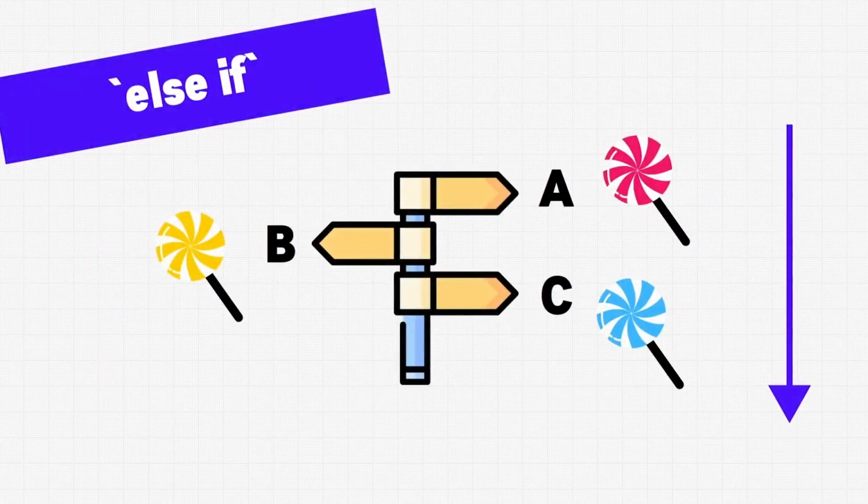It's common to have more than just a single true or false choice. For these situations, we can extend the if statement by including else if. Else if allows us to add any number of additional Boolean expressions, which allows selecting between more than two code paths. For example, maybe we have some code that determines what color of candy gets chosen for an order online. Else if allows us to evaluate multiple Boolean expressions to choose the correct path to pick the appropriate candy color. When using else if, the entire statement will be immediately evaluated to true once one of the expressions evaluates to true. This means that the expressions evaluate from top to bottom until one of them is true.